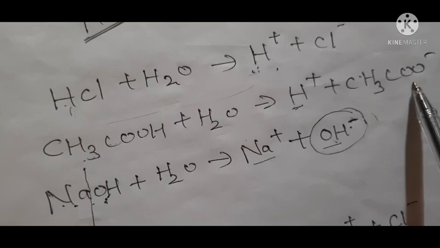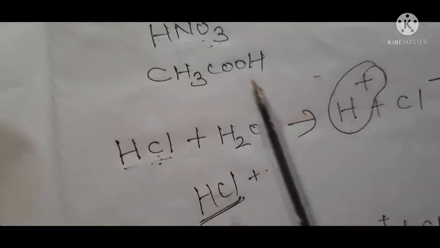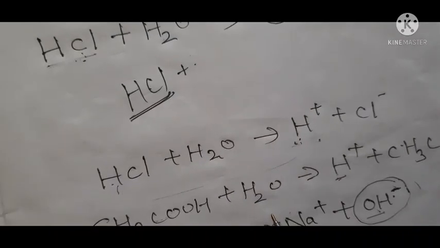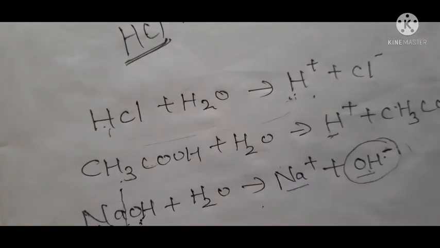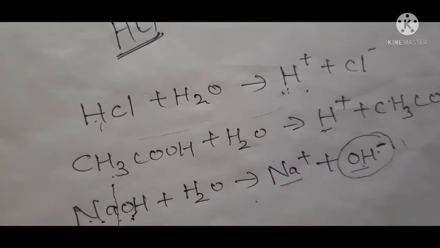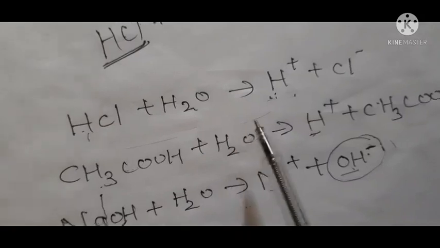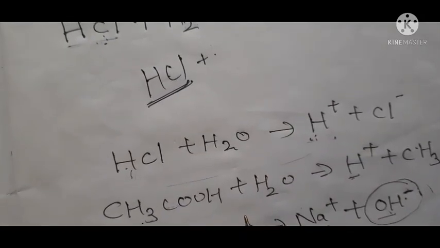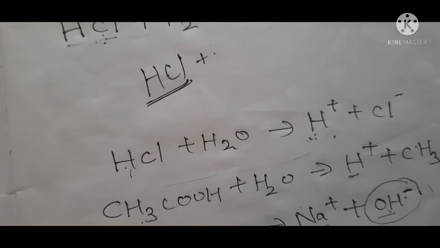If your concepts are not clear, the rest of the things will be very difficult to understand. You will not understand what is pH, how the pH of a solution is taken. So just remember, only when H positive ions are generated do acids behave as acids, and only when OH ions are generated do bases behave as bases.